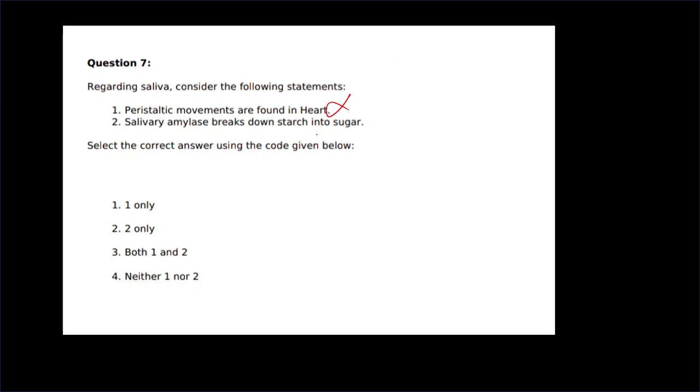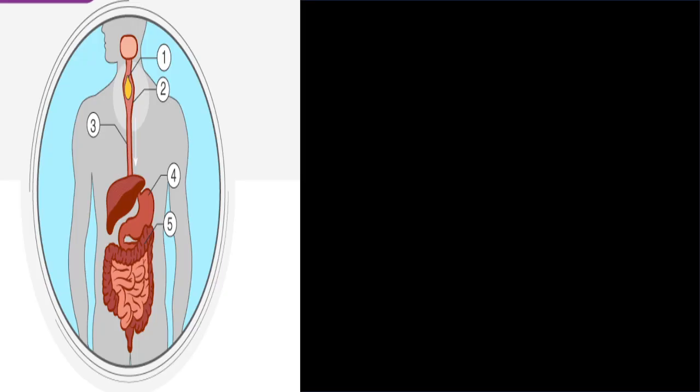Yes, salivary amylase, its other name is also ptyalin. It breaks down starch into sugar, and lysozyme protects our body from bacteria and other things. In your saliva, two enzymes are found: amylase and, second, lysozyme. Now, why is that wrong? Because when food enters your mouth, it will pass, first of all, and reach the esophagus.